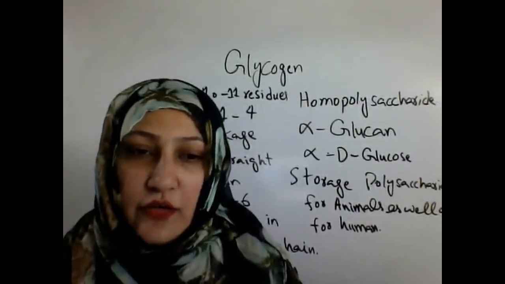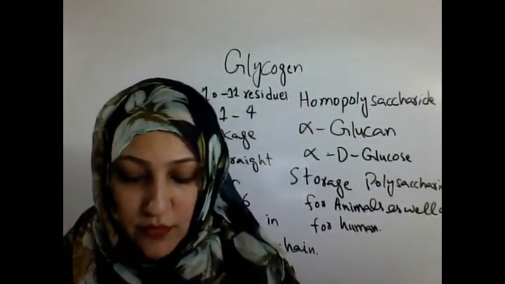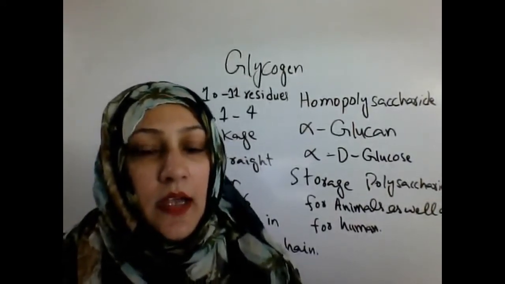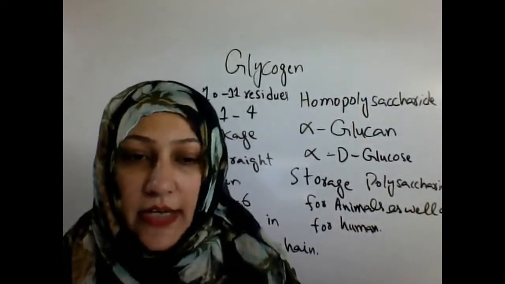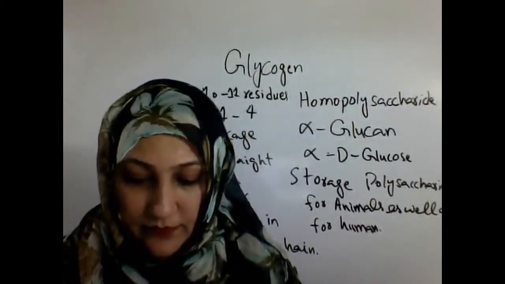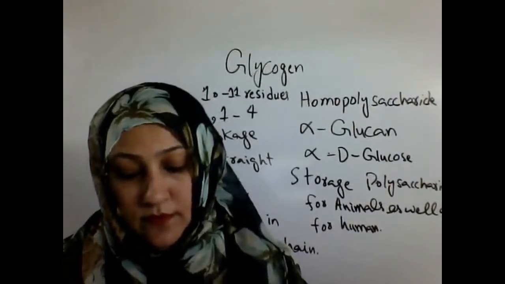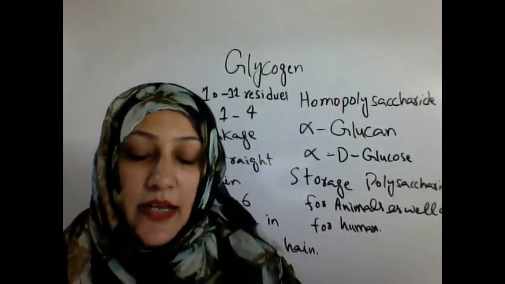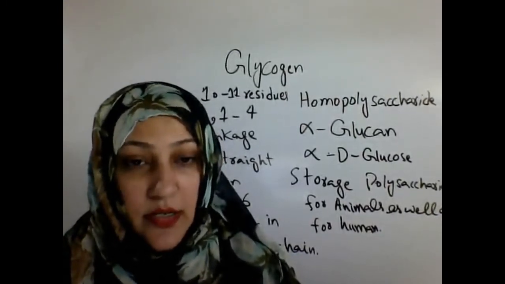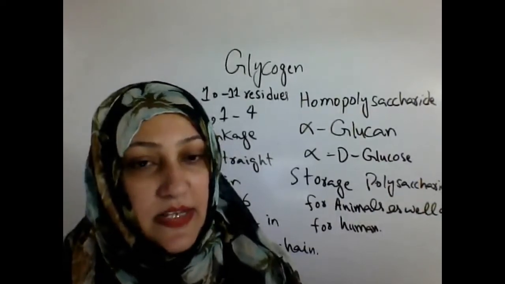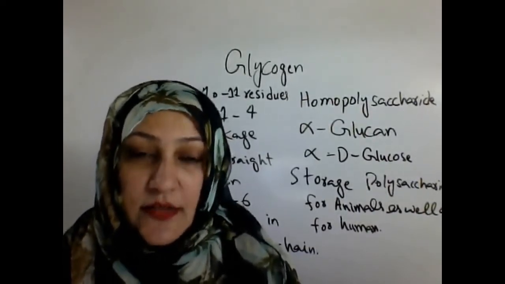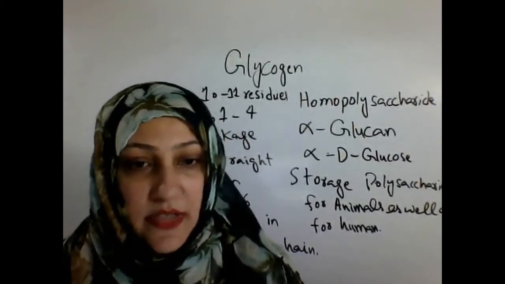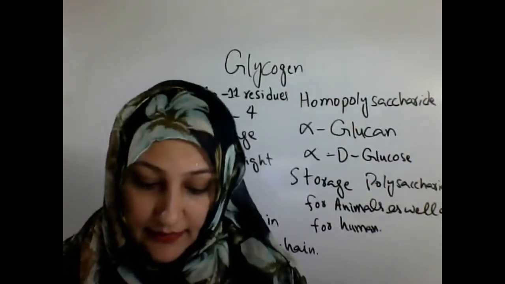As you know, glycogen is a storage compound in humans and in animal cells. So it has a very important role in the metabolism of glucose, within the body, within the cells.